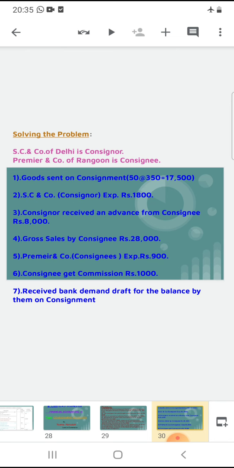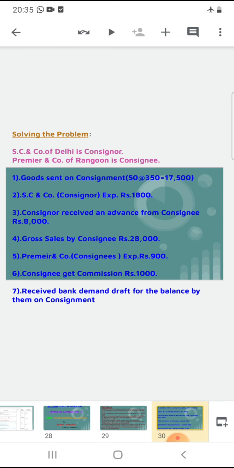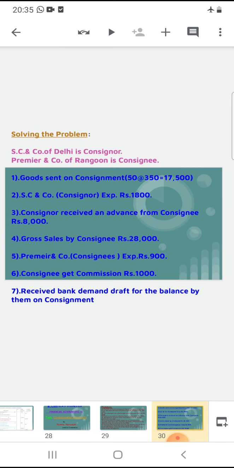And second one is SC and Company, the consignor's expenses, 1800. Consignor received an advance from the consignee, 8000. Gross sales by the consignee, 28,000. Premier and Company expenses, 900. Consignee gets commission, 1000 rupees.